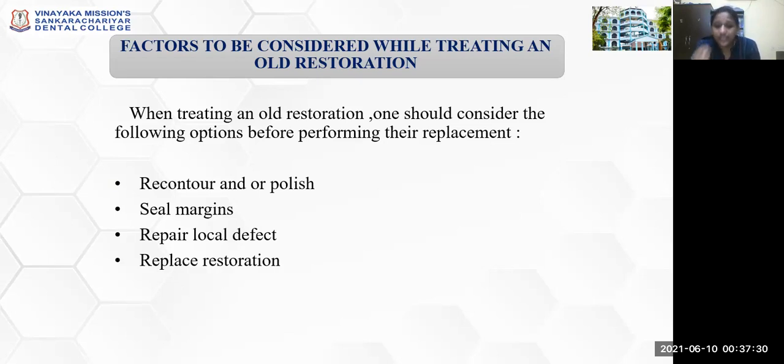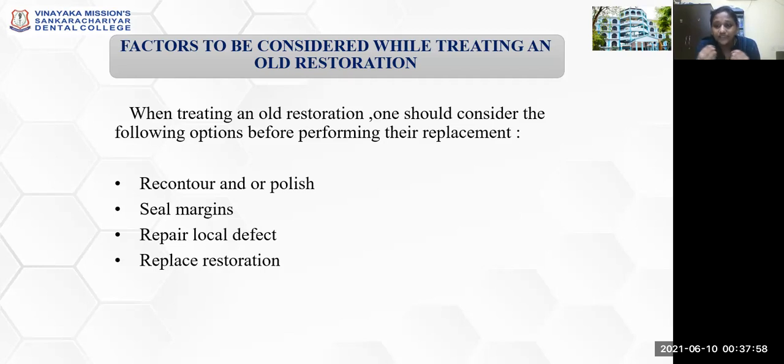So the factors should be like whether to recontour and polish and leave the restoration. In case it is a composite restoration that has got stained, whether the restoration requires a re-restoration or a general polish or recontour, or whether removal of the superficial layer of composite and addition of a new layer alone is sufficient. So that can be done. So that is a repairing of your local defect.